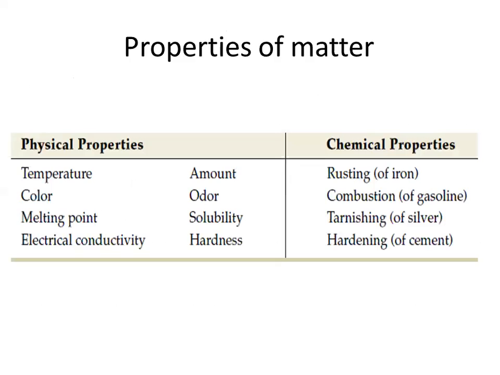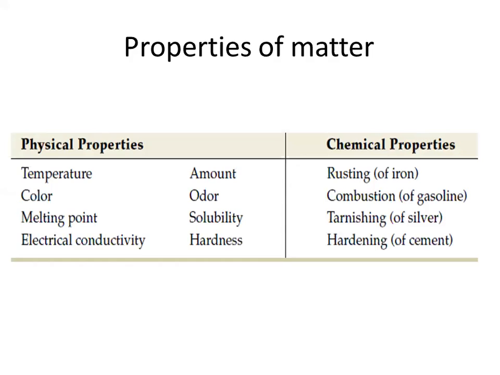Now, these are different examples of physical properties and chemical properties. Like temperature, you just feel what the temperature is right now. Maybe it is 20 degrees centigrade, say. Tomorrow maybe 18 degrees Celsius. So this is the physical appearance. Similarly, the color, you may visualize it as red, pink, or orange. So this is a physical property.